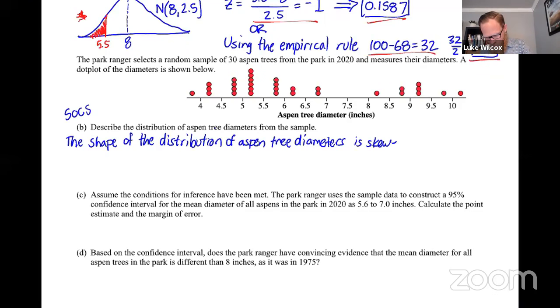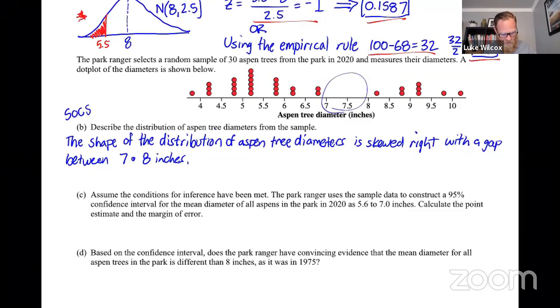But there's another important feature here that I want to make sure that we point out in terms of the shape of this distribution. And that's this big hole that we see between 7 and 8, often called a gap in the data. I want to make sure that we reference that as part of the shape here. So I'm going to say with a gap between 7 and 8 inches.